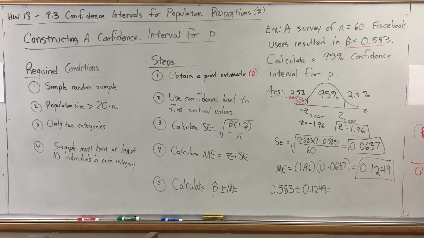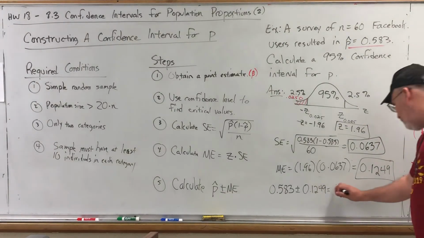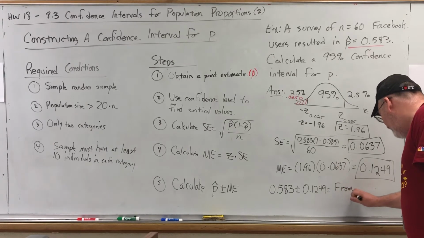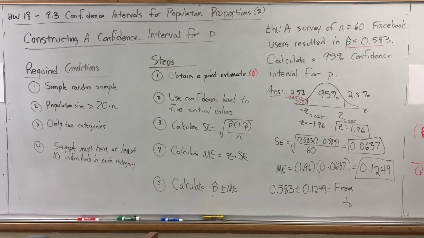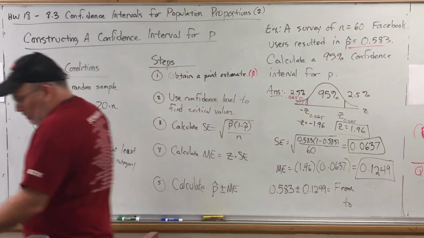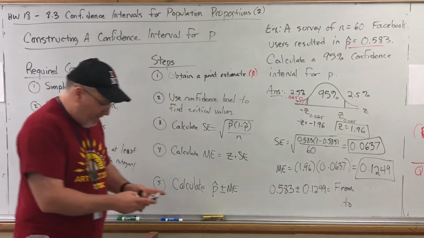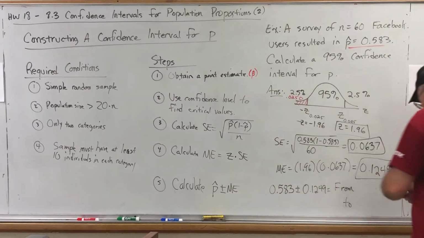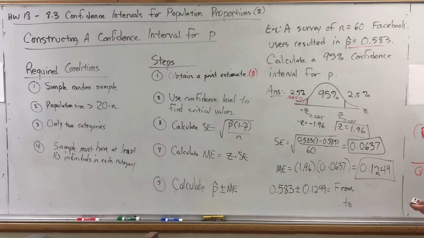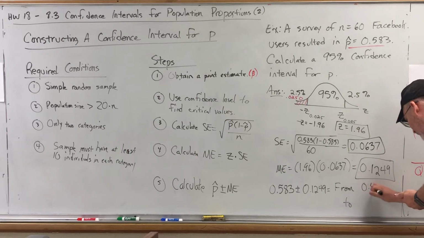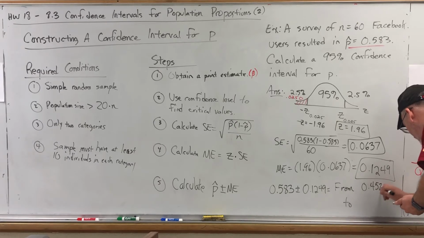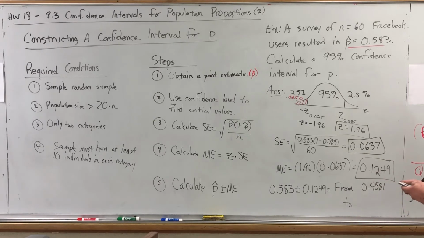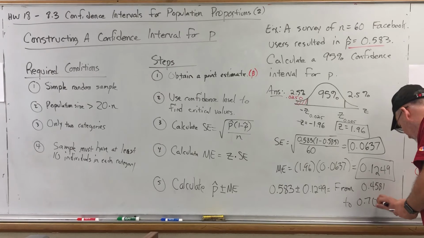And so there's a variety of ways that we can answer this, but we're going to answer this one in the phrase from one number to another. The first number is the difference, so 0.583 minus 0.1249 is 0.4581. To the sum, so 0.583 plus 0.1249, 0.7079.